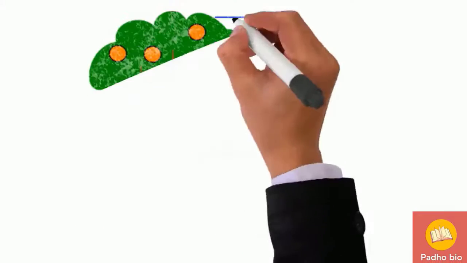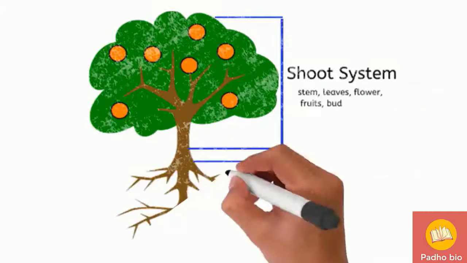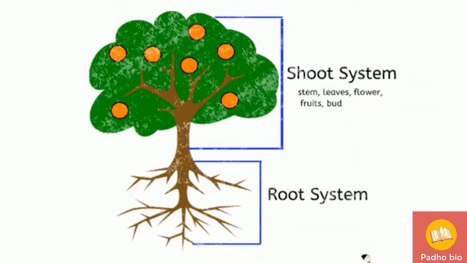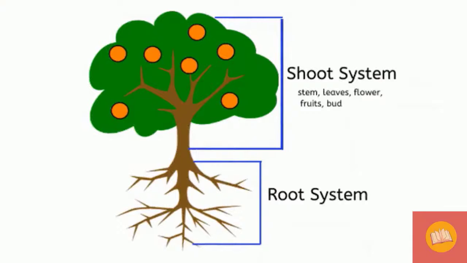When we take an example of a general plant diagram, then we used to label their stem, leaves, flower, fruits and buds, and inside the ground area we generally label it as root. But in plant physiology, all the parts of plants which are above the ground are known as shoot system, and the parts which are under the ground are known as root system.